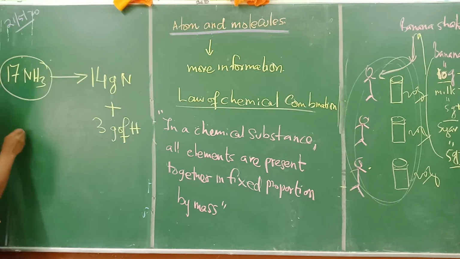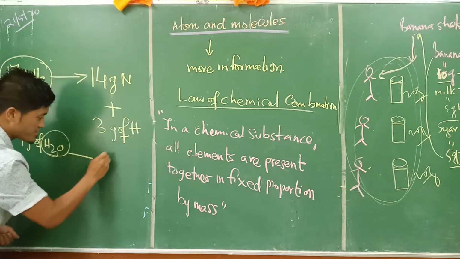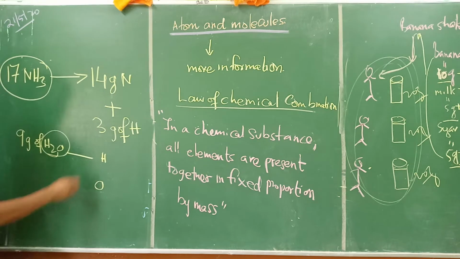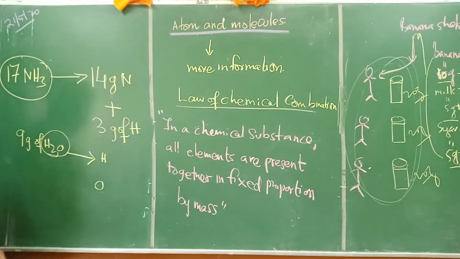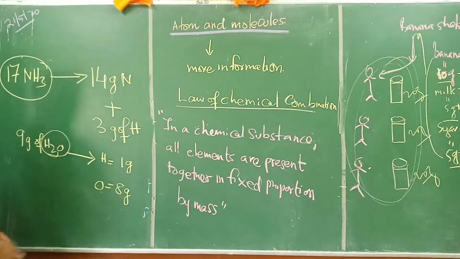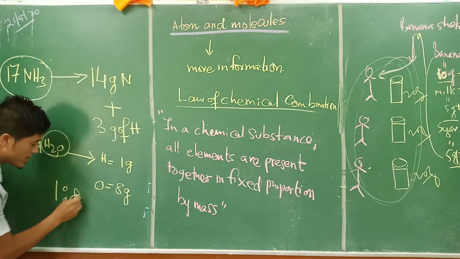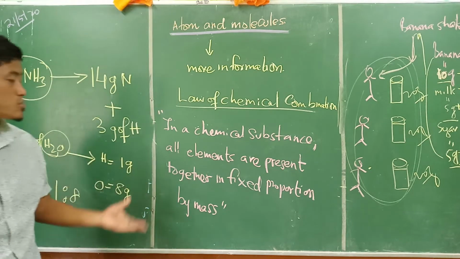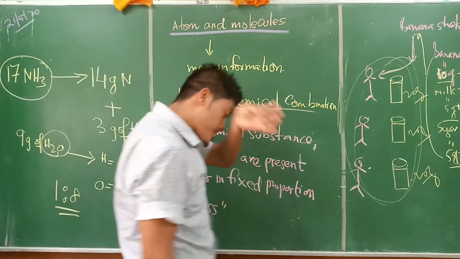Similarly, in the case of, let's say, 9 gram of water, that is a chemical substance again, it has the presence of hydrogen and oxygen here. In a chemical substance, all the elements, that is hydrogen and oxygen, are present in a fixed quantity by mass. That is 8 gram of oxygen and 1 gram of hydrogen, that is equal to 9 gram. That is the ratio of 1:8. This is how the law of chemical combination is all about in actual sense. Is that clear?